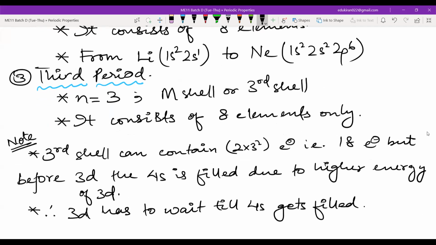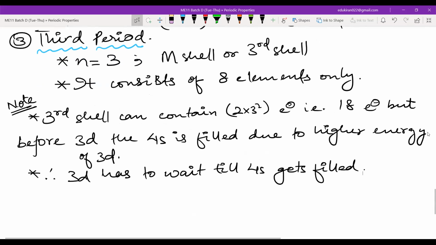Now we can fill 18 electrons, which means there should be 18 elements in the third period, but no. Why? Because the 3d subshell has higher energy and 3d has to wait for 4s. As soon as 4s comes, we will move to the fourth period. That is why we have only 8 elements in the third period. And what are those elements?